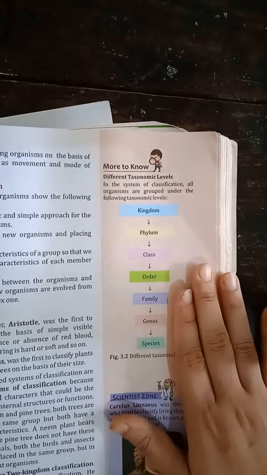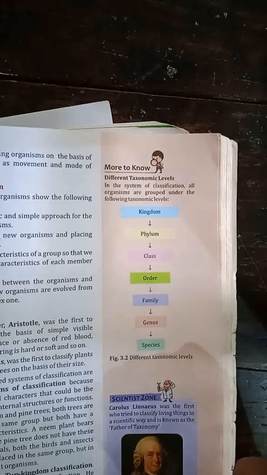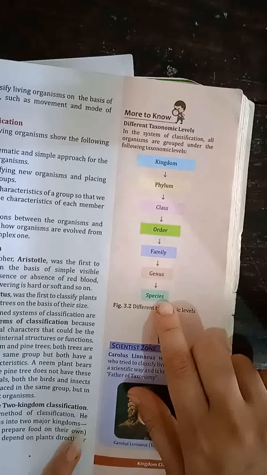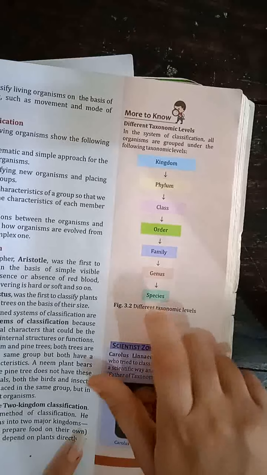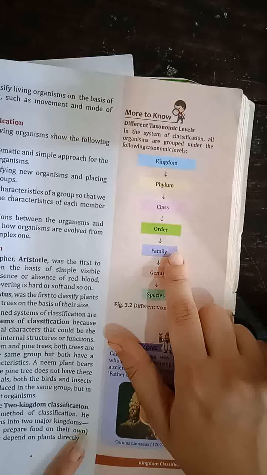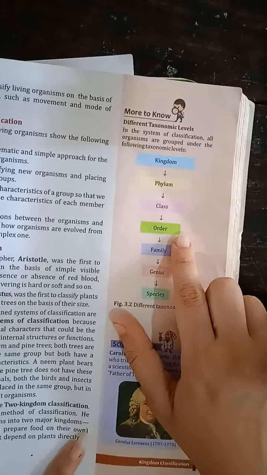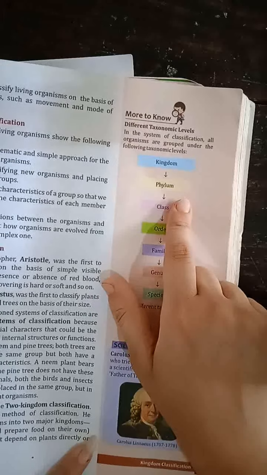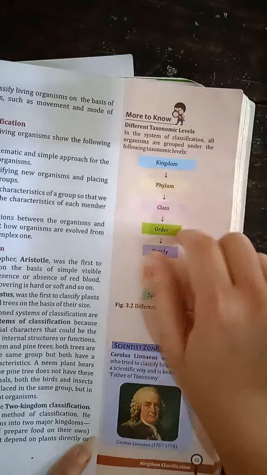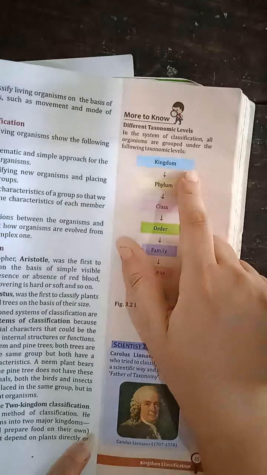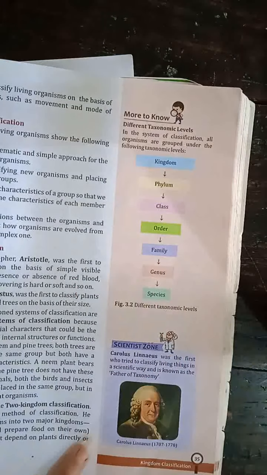Before studying the five kingdom classification, we will first discuss the different taxonomic levels. What are the different taxonomic levels? All organisms are grouped under the following taxonomic levels. First comes the species. Different species combine together to form a genus. Different genera combine together to form a family. Different families combine together to form the order. Different orders combine together to form the class. Then comes the phylum, and then the kingdom. The whole thing combines together to form the complete kingdom, plant kingdom, animal kingdom. So there are different kingdoms. These were the different taxonomic levels.